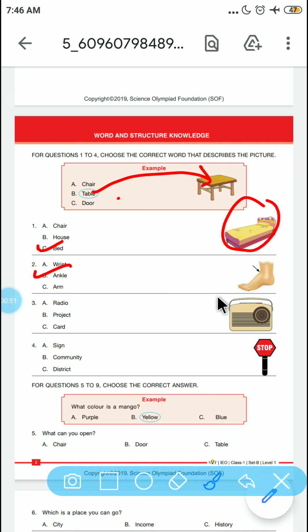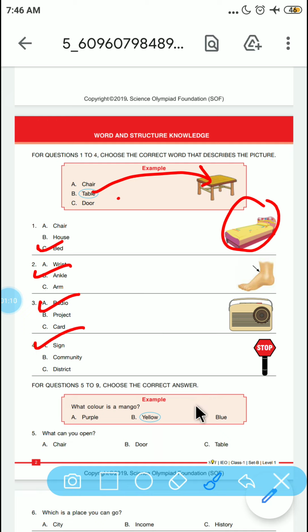The picture shown here is of what? It is of a radio. This board is of what? So this is a board of sign.